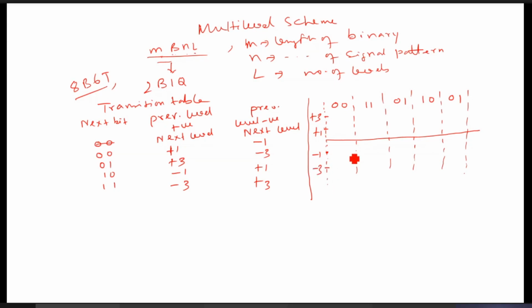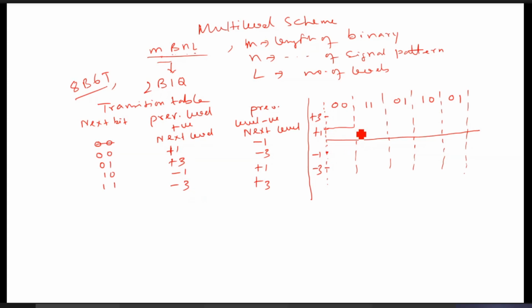Now you see it. 0 0, assuming the previous level positive, it is +1 for 0 0. Next bit is 0 0, these ones. Next 1 1. What is the previous level here? Previous level positive, so you consider this column, and next bit is 1 1, so it is -3.